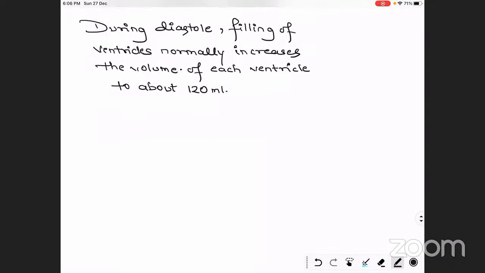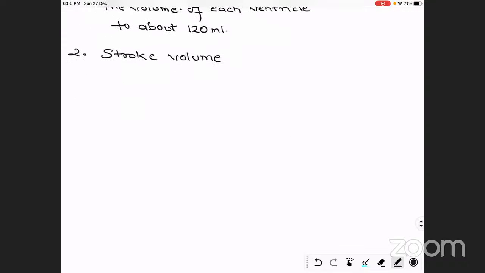Then comes another volume that is called the stroke volume. So what is stroke volume?